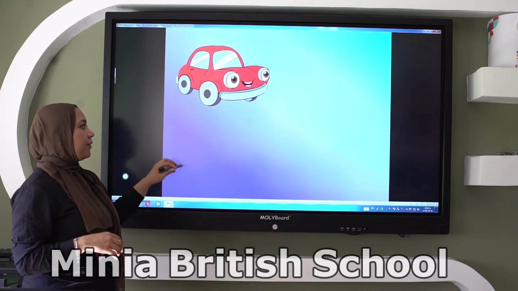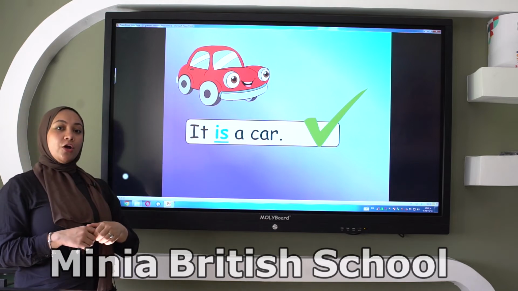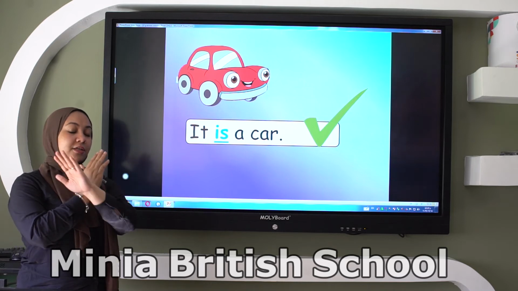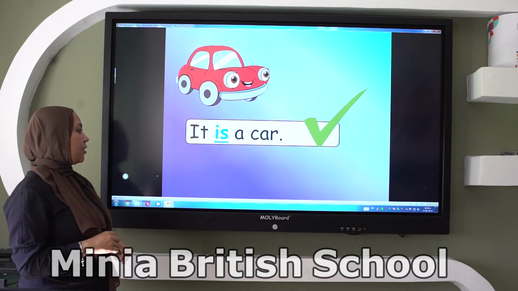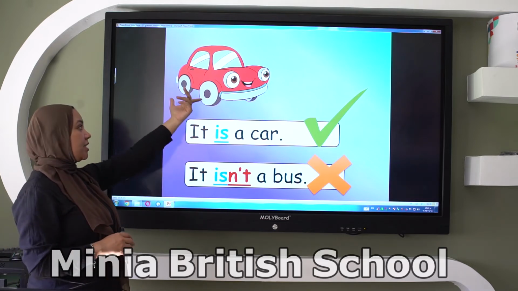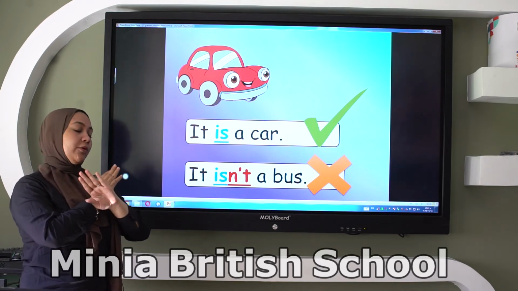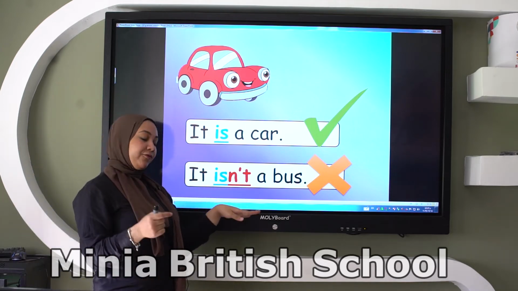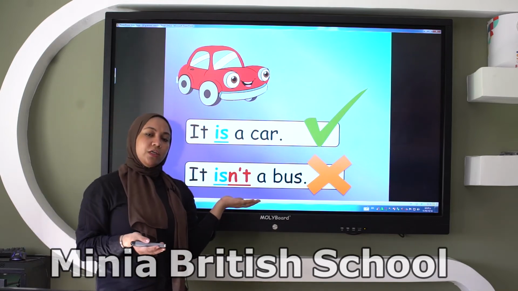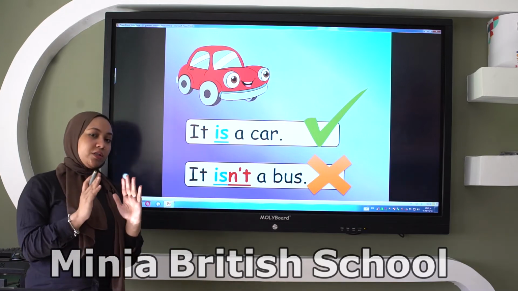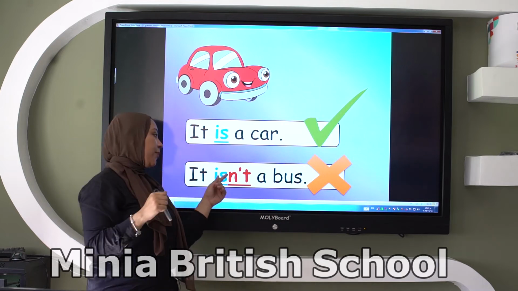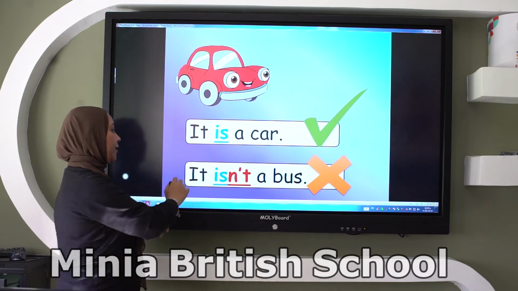Now, here, look at this. It is a car, right? Correct. Yes, it is a car. Now, I want to make it negative. No, no. So I will say, it isn't a bus. Is this a bus? It isn't a bus. So I put not after is. Where is the O here in not? Well, this is the short form. I remove O, I erase O, and I put apostrophe T in the short form. Okay?